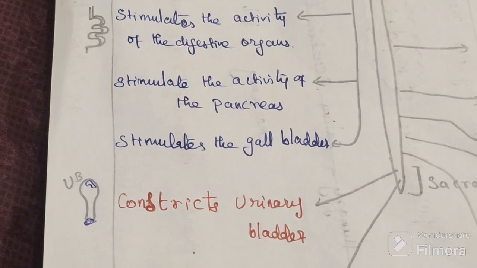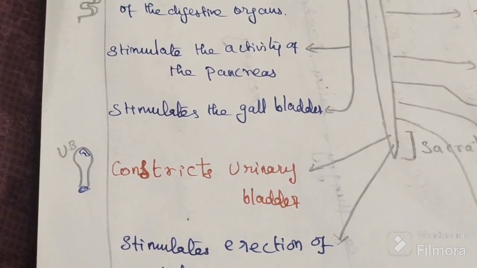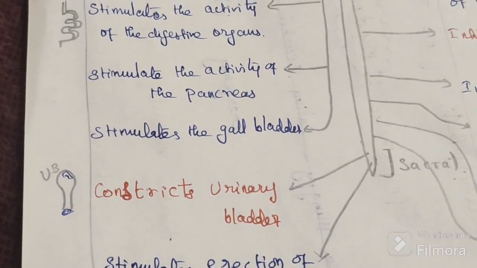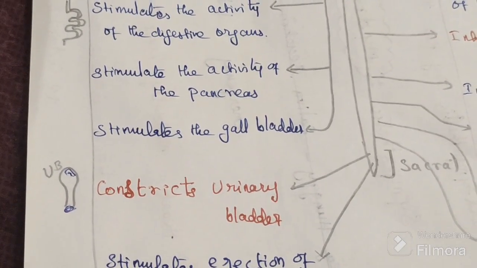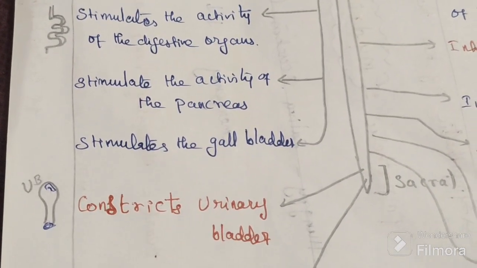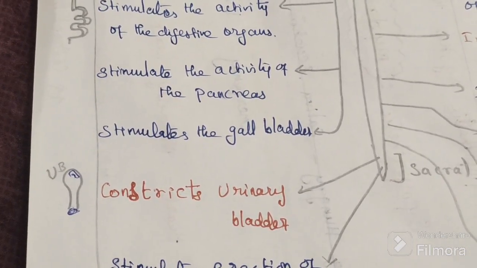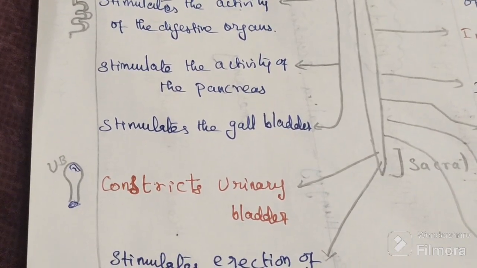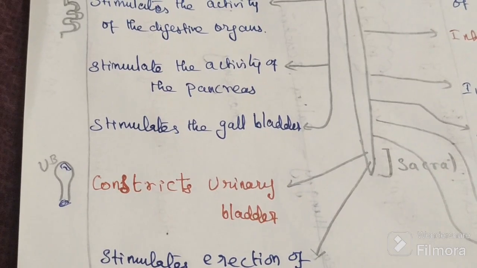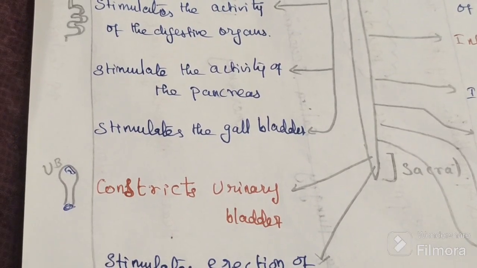The detrusor muscle has to contract. The sphincter has to relax, so urine will come out. To micturate, to urinate, we have to contract the detrusor and relax the sphincter. Then only can urine come out. Otherwise, the detrusor will contract and the sphincter will relax, then urine will come out.